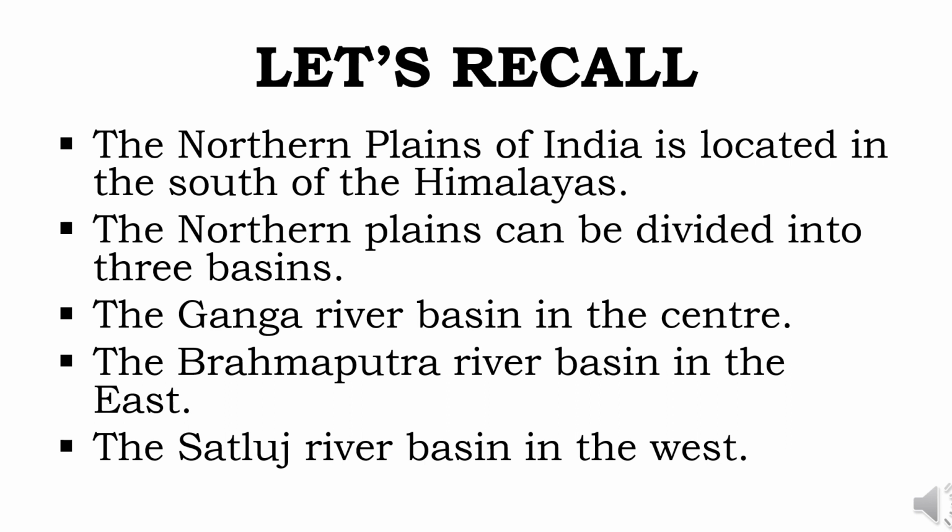So children, before we conclude our lesson, let us recall: the northern plains of India are located in the south of the Himalayas. These northern plains can be divided into three basins: the Ganga river basin in the center, the Brahmaputra river basin in the east, and the Satluj river basin in the west. Many important rivers like the Ganga, the Brahmaputra, the Indus and the Satluj flow through these northern plains, and they have originated from the Himalayas.